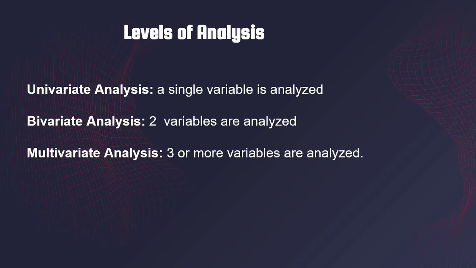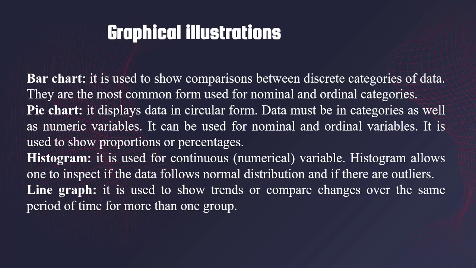Levels of analysis. There are three major levels of analysis. We have the univariate analysis, bivariate analysis, and multivariate analysis. Univariate analysis implies that a single variable is analyzed, while in bivariate analysis, two variables are analyzed. Multivariate analysis implies that three or more variables are analyzed.